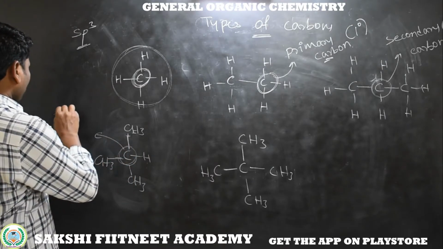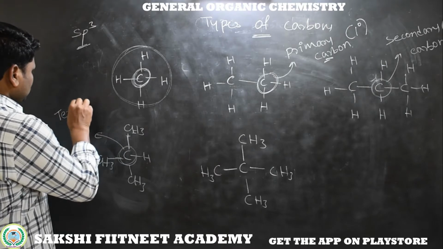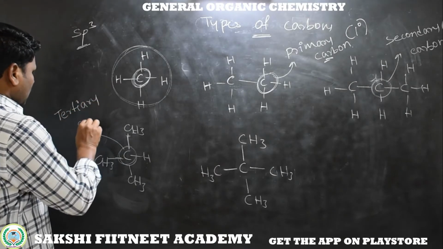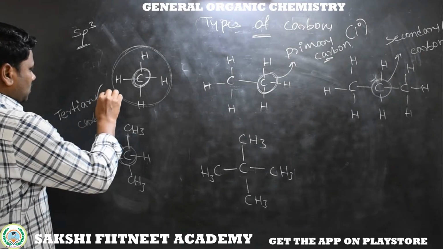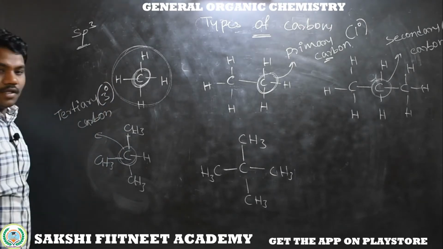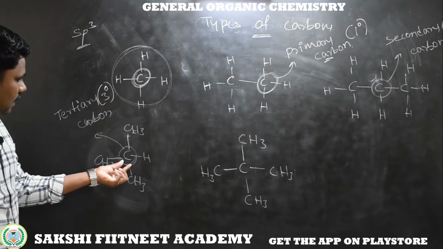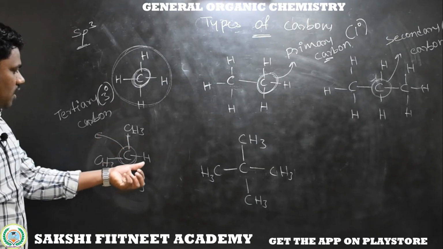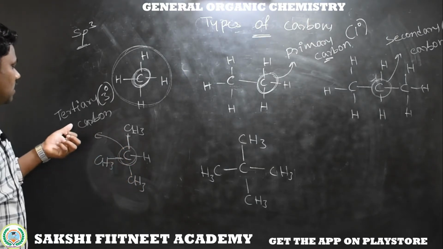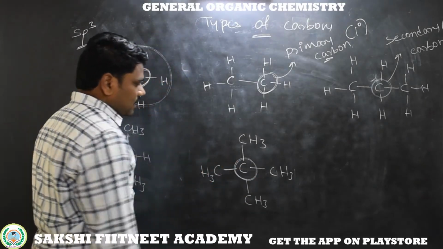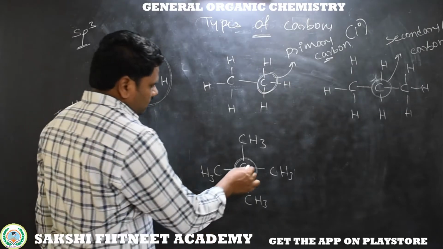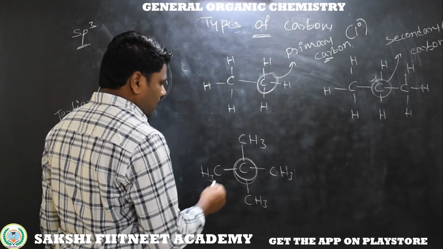That is called a tertiary carbon, represented with 3 degree. See here, this carbon is bonded to 3 carbons, 1 hydrogen. It becomes tertiary carbon.